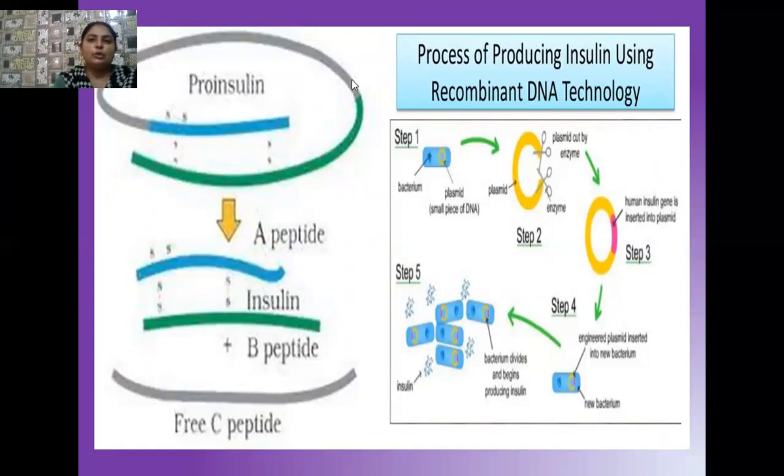So here I have shown you how insulin is actually produced by the method of recombinant DNA technology. Here we select one bacterium that contains the plasmid DNA, and we cut this plasmid DNA with the help of restriction endonuclease. We have also selected the insulin gene from the human genome, and this insert is later joined with the plasmid DNA.